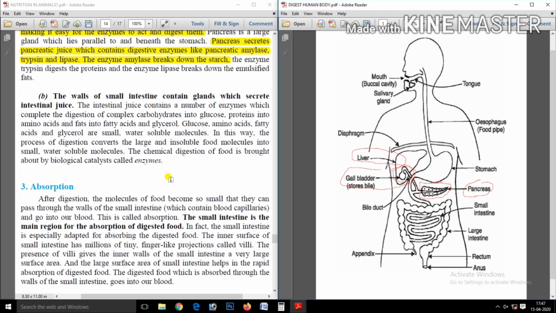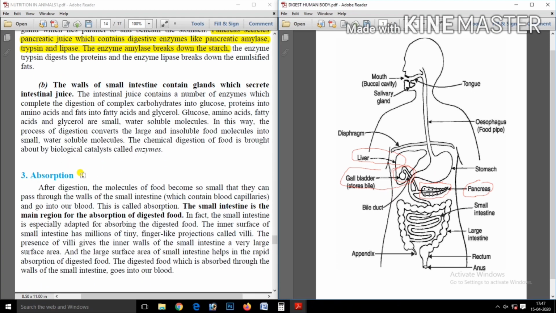Now after digestion, the third step is absorption. After digestion, the small and soluble food molecules pass from our small intestine and mix into our blood. This process is called absorption.